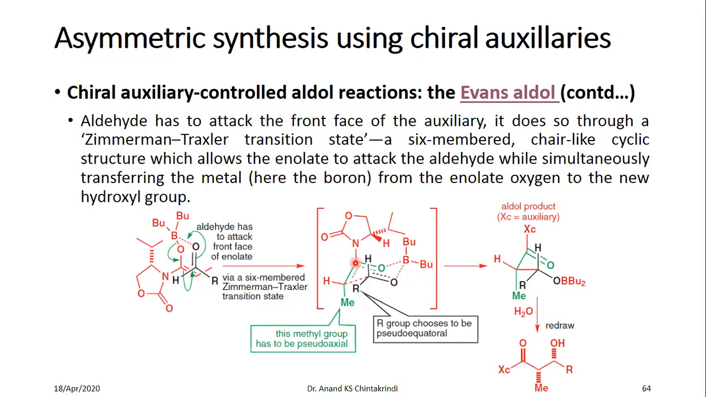particular chair-like cyclohexane conformation, wherein methyl is in the pseudo-axial position. It is pseudo-axial because this is not exactly a cyclohexane. And the R group chooses to be equatorial. Such an arrangement results in one particular enantiomer. When you redraw this, you get one particular enantiomer in this case.